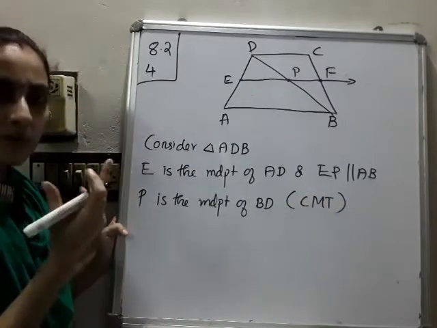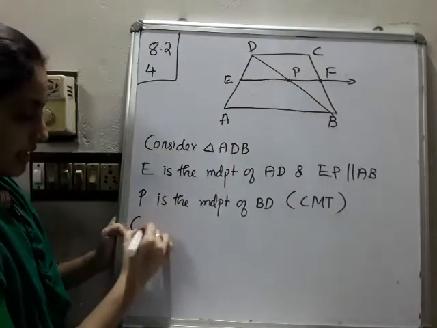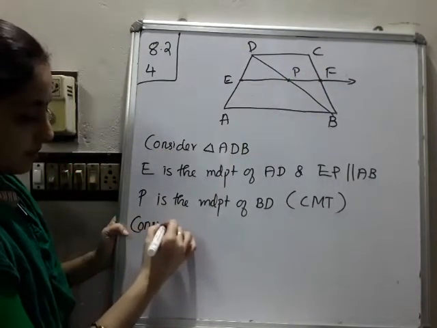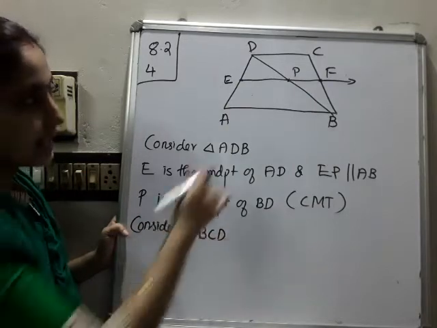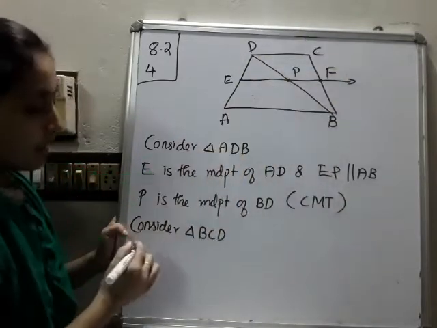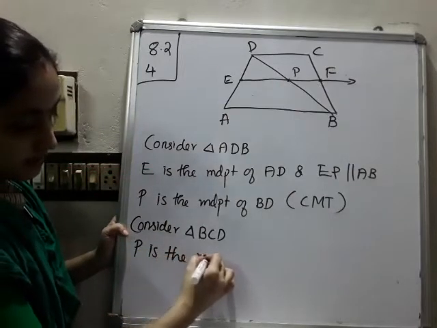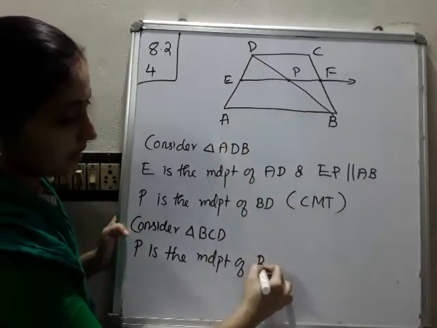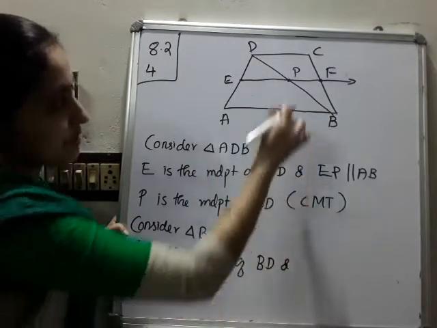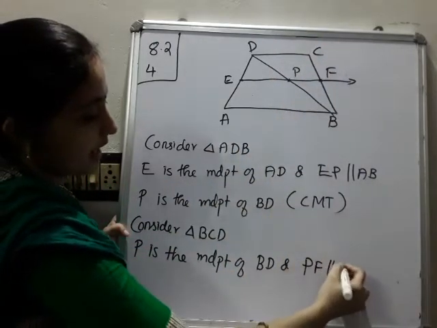Then what can we do? Consider triangle BCD, this triangle. Same thing. P is the midpoint of BD, and which lines are parallel? PF is parallel to DC.